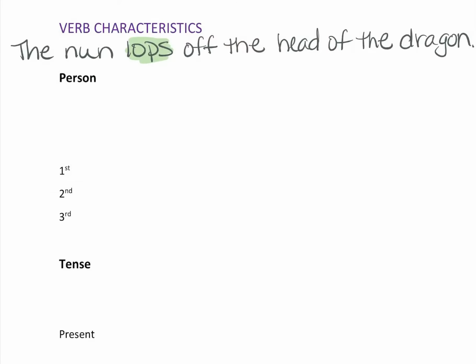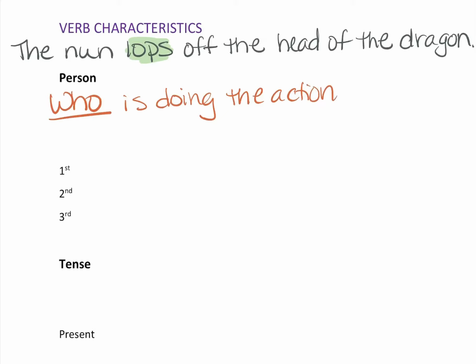Now, person. Person answers the question, who is doing the action? In this sentence, very clearly, the nun is doing the lopping. So there is a separate subject noun in the sentence. If there's not a separate subject noun in the sentence, then the subject of the sentence is a pronoun that is indicated by the person of the verb. Okay? So let's talk about first person.